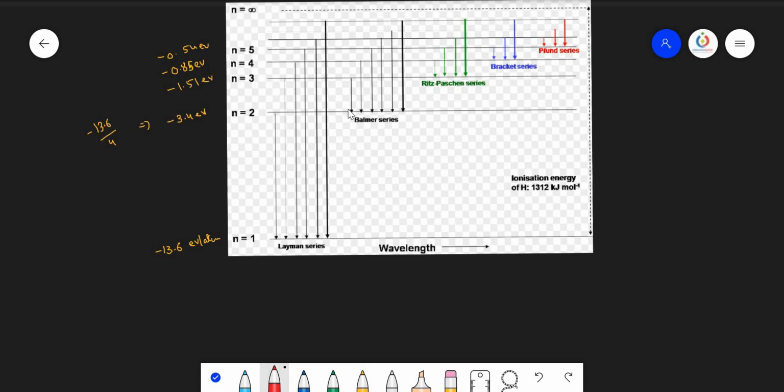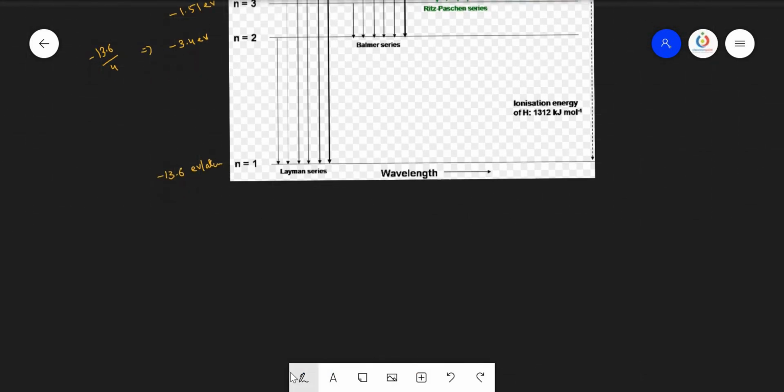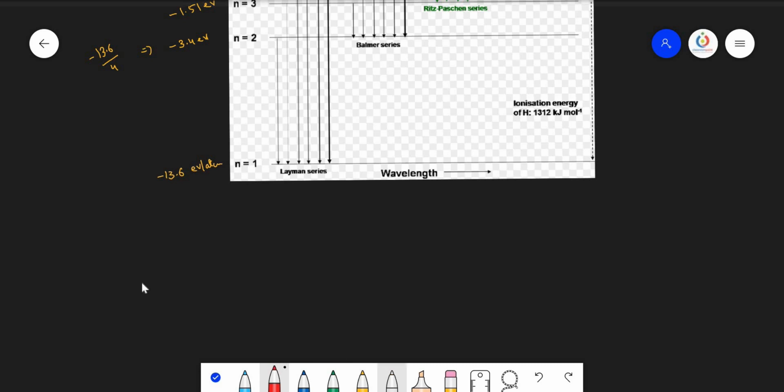And what is the energy gap between the second energy state and the first energy state, and how to calculate it? So the energy gap can easily be calculated using the formula delta E equals higher energy state minus lower energy state. Imagine I am calculating the energy gap between the second energy state and the first energy state in the Lyman series. So E2 minus E1.